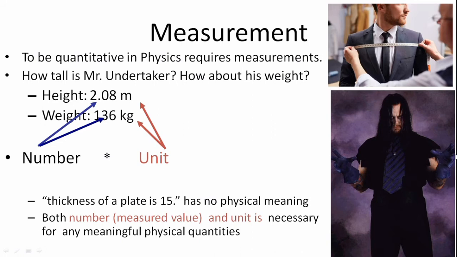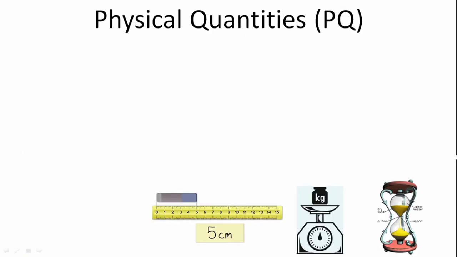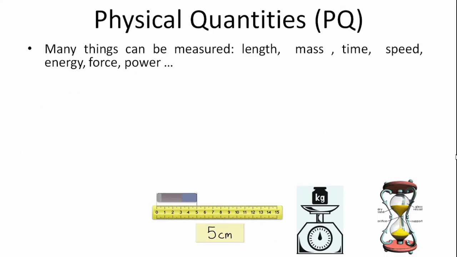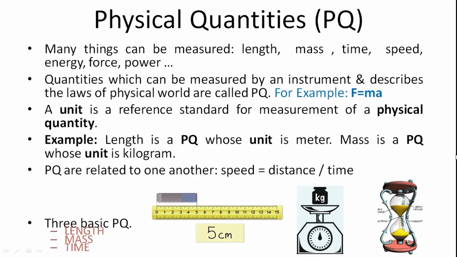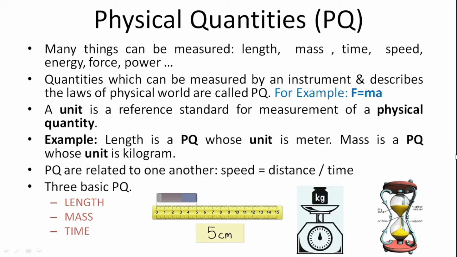So both number and unit are necessary for any meaningful physical quantity. Now let us move on to know what a physical quantity is. We know that many things can be measured: length, mass, time, and so on.